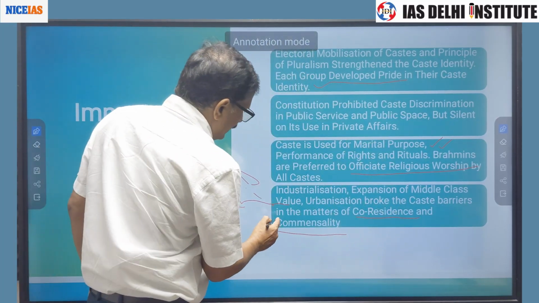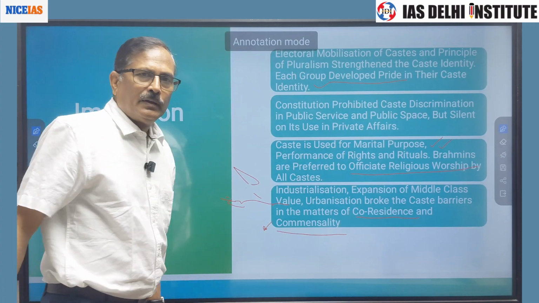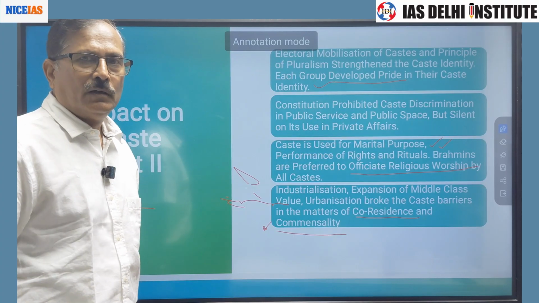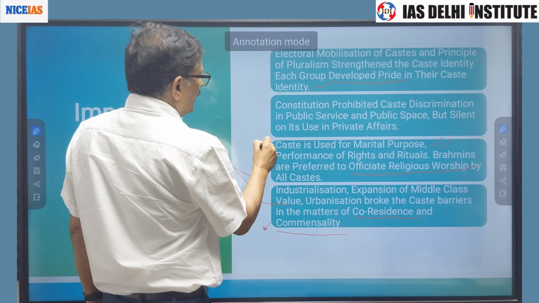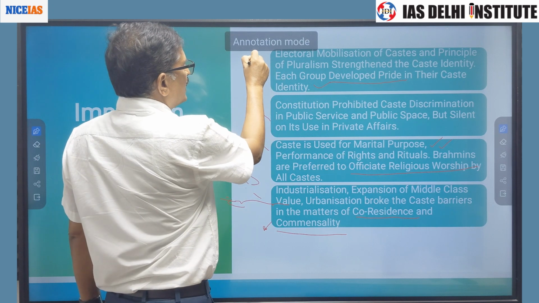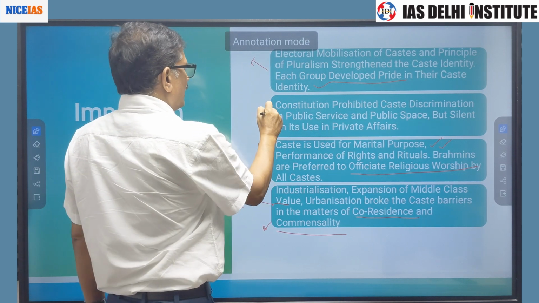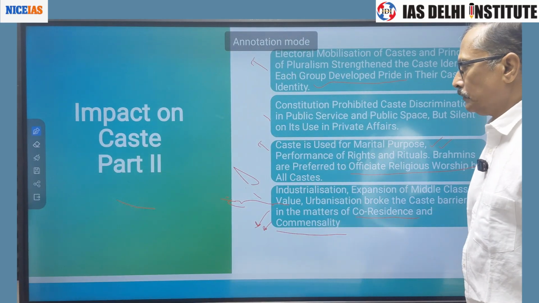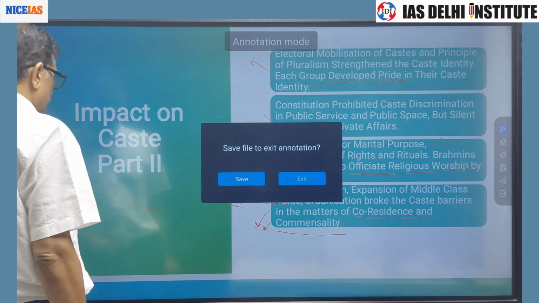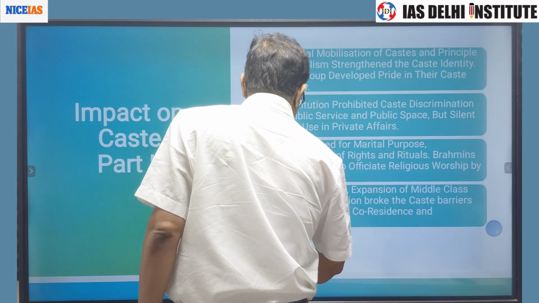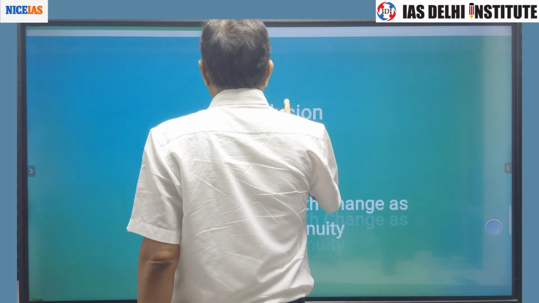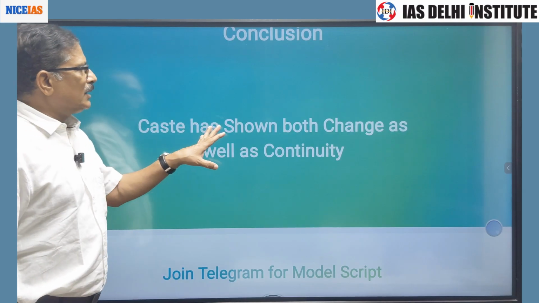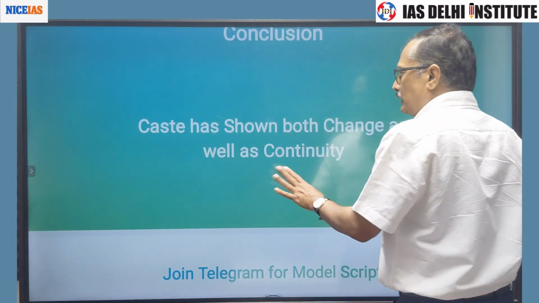So here what you find, caste is losing its relevance, it is showing fluidity, right? Here what you see, caste is showing staticness, right? But here caste is showing fluidity. So we can come to a conclusion, that caste has shown both change as well as continuity.